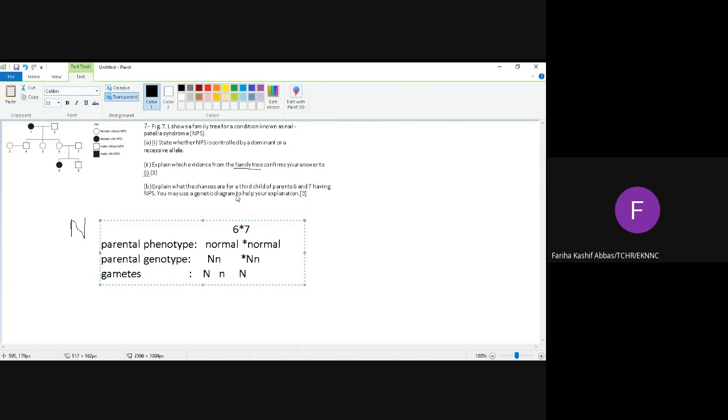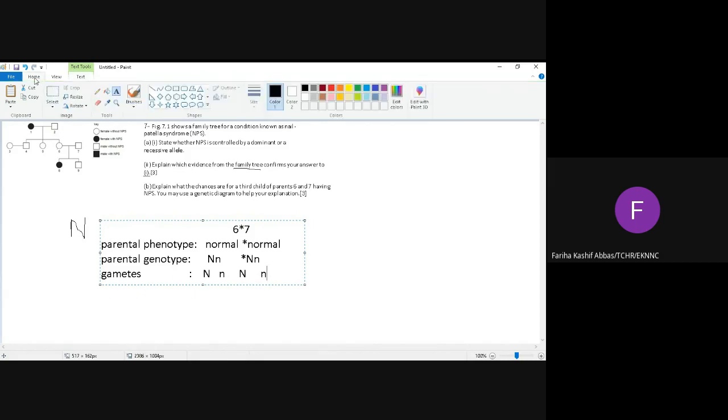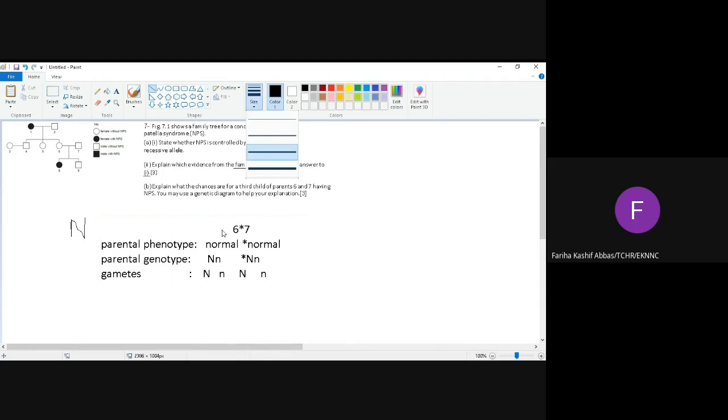So, what happened during gamete formation? Chromosomes get segregated during gamete formation. Okay. So now cross. What happened during this cross? Capital N, capital N, capital N, small n, capital N, small n, small n, small n. Fine.